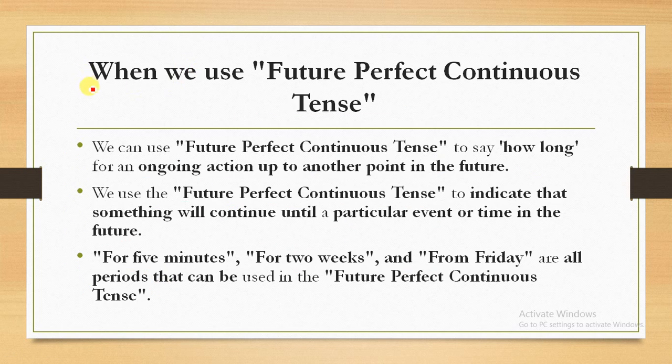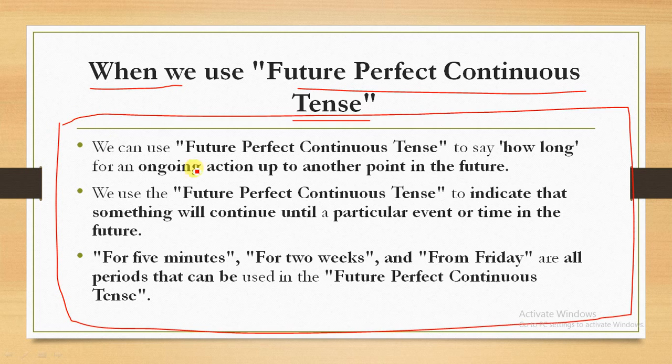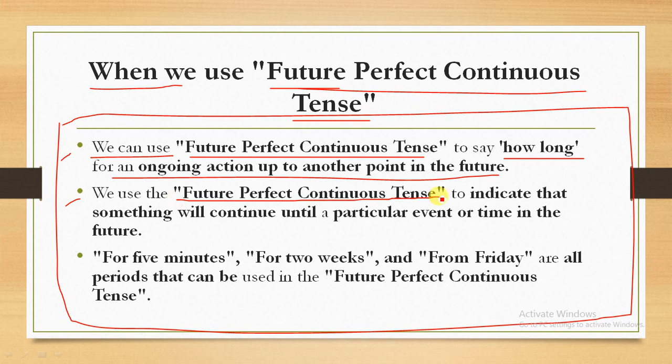In this slide we will see when we use future perfect continuous tense. Here is the description, and on the basis of this description we will get some understanding. When do we use the future perfect continuous tense in real life? We can use it to say how long an ongoing action will continue up to another point in the future. We use it to indicate that something will continue until a particular event or time in the future.